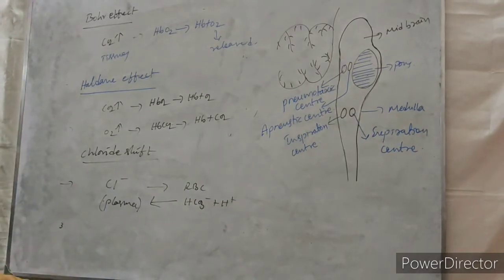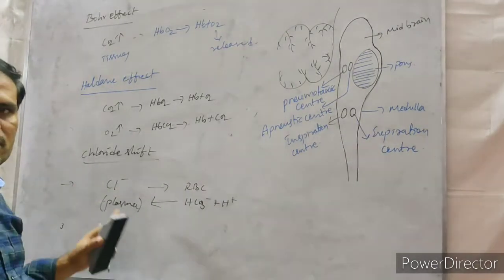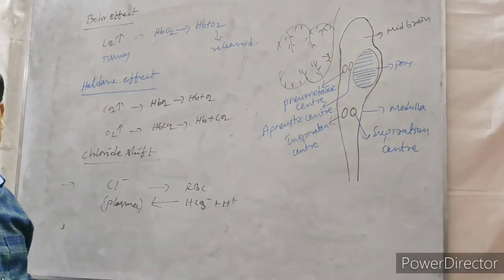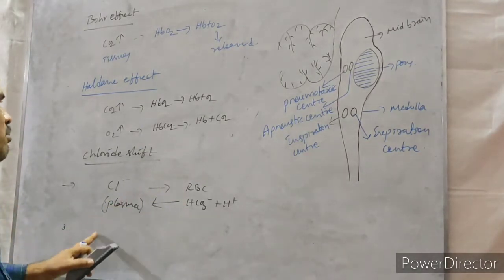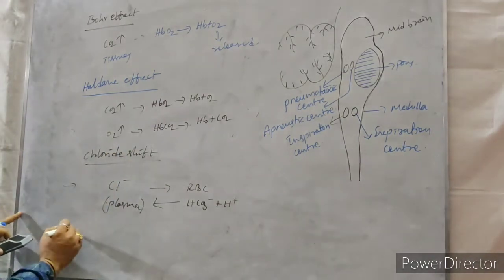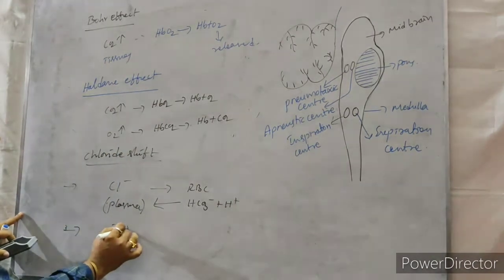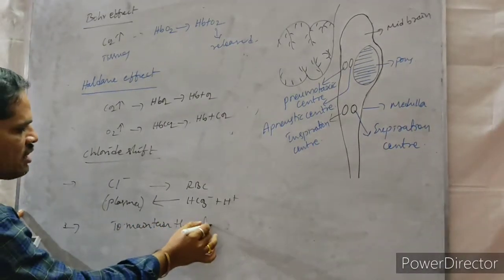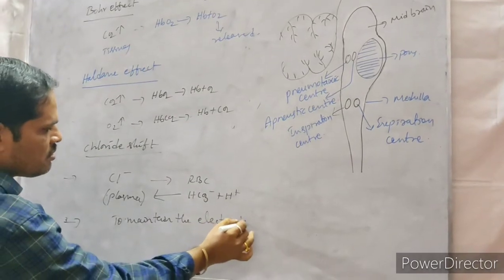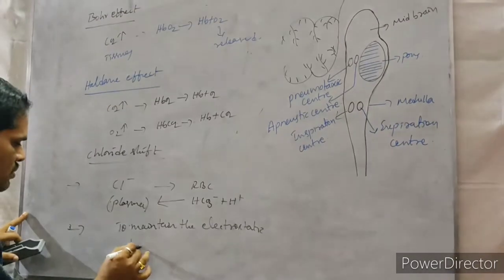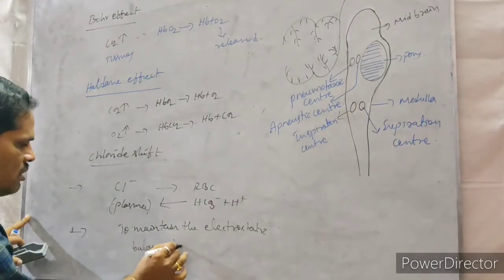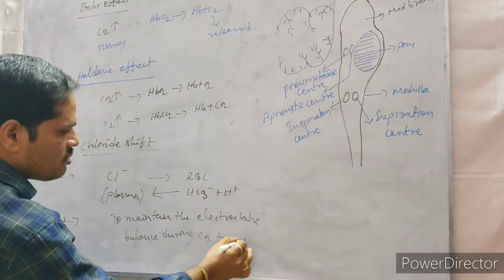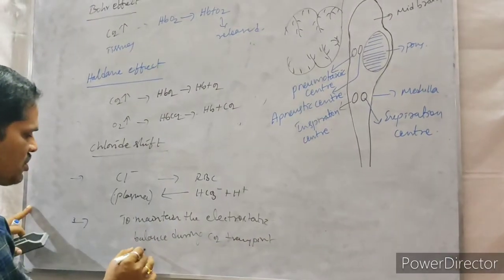During the carbon dioxide transportation from tissues to the lungs, electrostatic imbalance is created, which is going to be neutralized with the help of the chloride shift. To maintain the electrostatic balance during carbon dioxide transport, chloride shift is done.